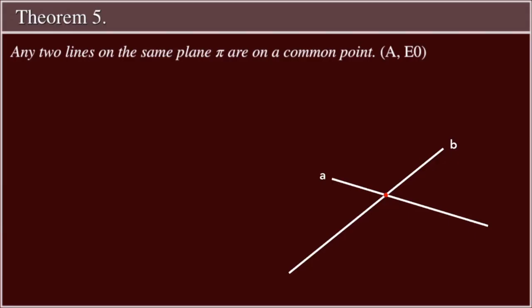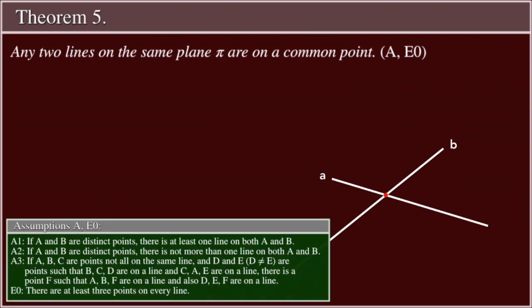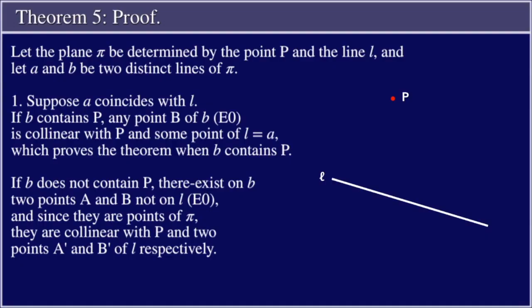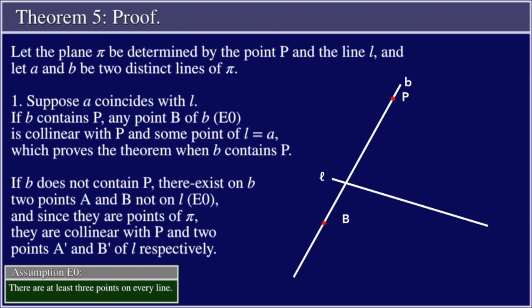Theorem 5. Any 2 lines on the same plane pi are on a common point, by assumptions A and assumption E0. Proof. Let the plane pi be determined by the point P and the line L, and let A and B be 2 distinct lines of pi. 1. Suppose A coincides with L, figure 6. If B contains P, any point B of B, by assumption E0, is collinear with P and some point of L equal to A, which proves the theorem when B contains P.